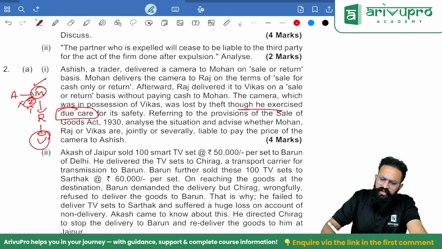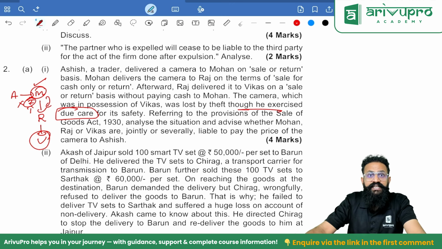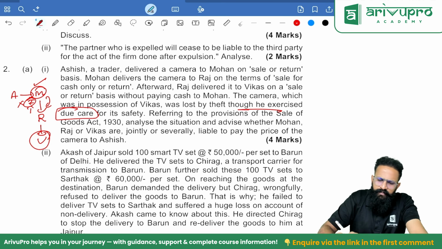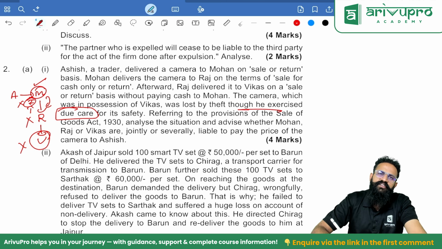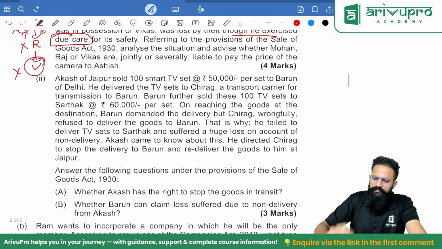Now Mohan has given it to Raj, but Raj has not paid the cash. So there is a clear condition. Until the condition is met, right of disposal is reserved. So ownership is not yet transferred. Money is not yet paid. So people, definitely Raj did not become the owner. So Vikas did not become the owner. So whose responsibility is it ultimately? The entire responsibility is on Mohan. Rest of them are not liable.